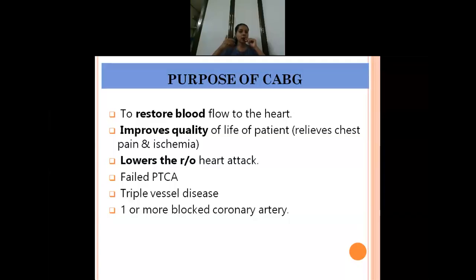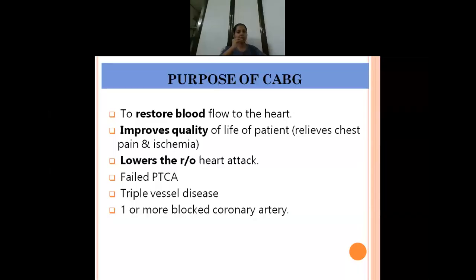And next is it will improve the quality of life. Patient will not experience angina-like pain or ischemia and all. And as I told, it will lower the risk of heart attack. And most of the time the CABG surgeries are used when there is a failed PTCA procedure. Okay, when balloon angioplasty was used, even after that there is no flattening of atherosclerosis, then you can go for CABG surgery.